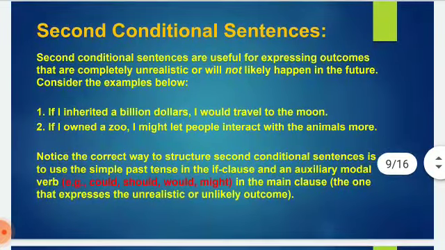Second conditional sentences. Second conditional sentences are useful for expressing outcomes that are completely unrealistic or will not likely happen in the future. Consider the examples below. Number 1, if I inherited $1 billion, I would travel to the moon. Now, traveling to the moon is unrealistic. Number 2, if I owned a zoo, I might let people interact with the animals more.